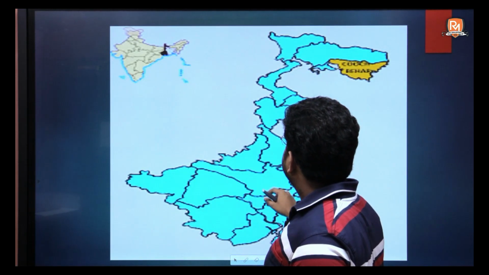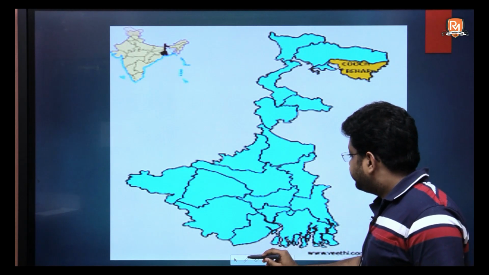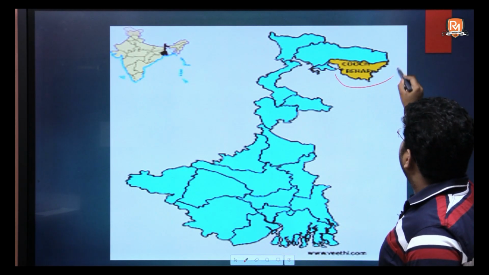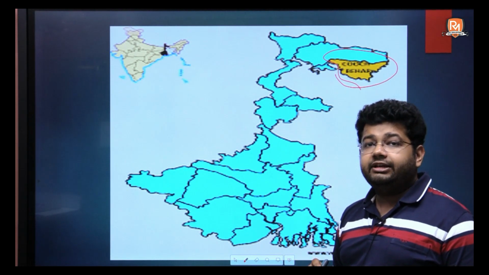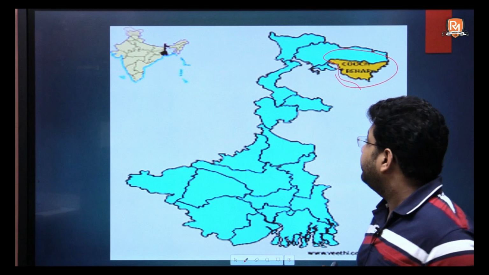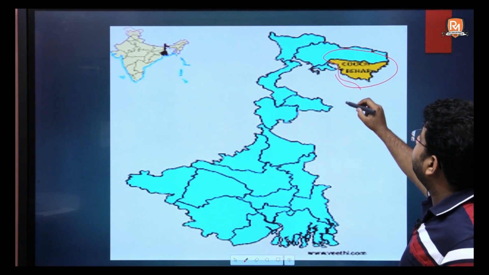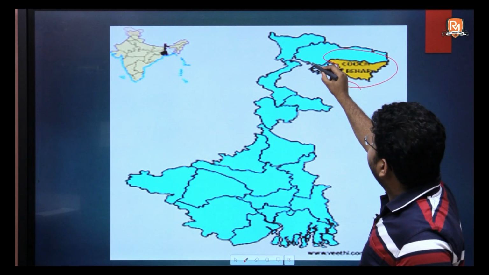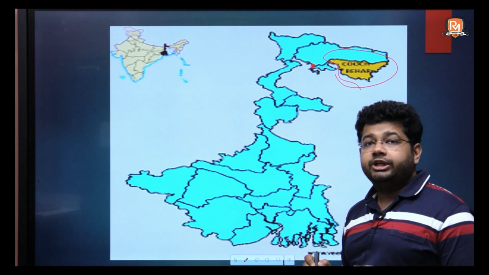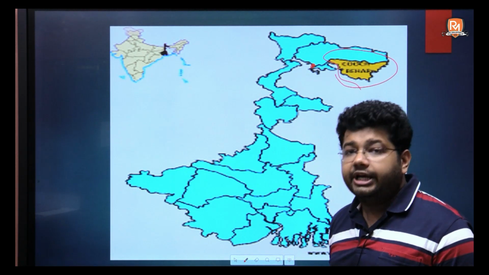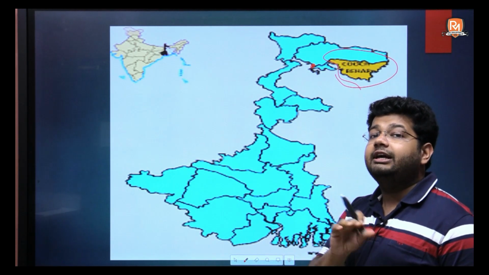So this is the map of West Bengal. Over here we have the district of Cooch Behar. As I said, Cooch Behar was a princely state which acceded to India at the time of independence. So you can see at the very last we have Cooch Behar, and somewhere over here we have the territory of Berubari Union, which constituted part of British India, which was also part of India till 1952 undisputedly.